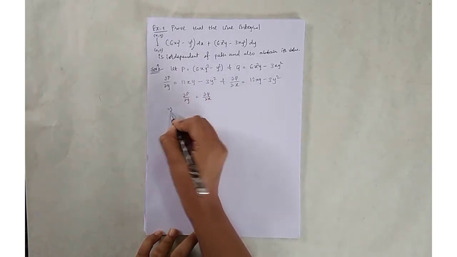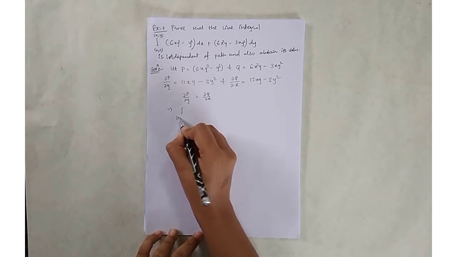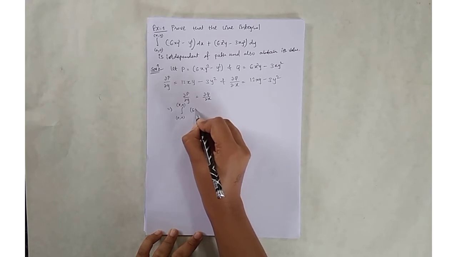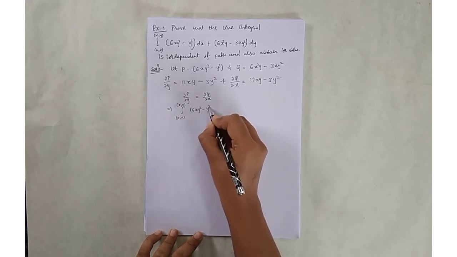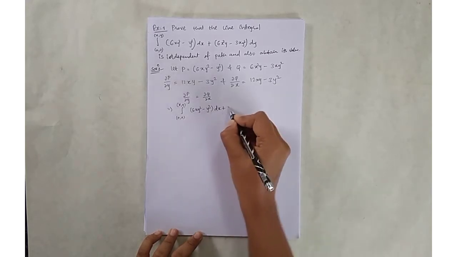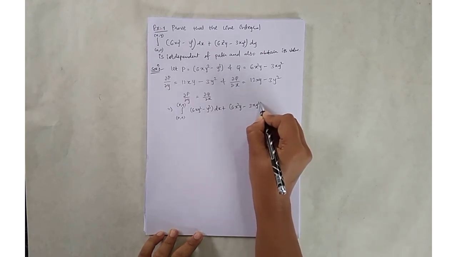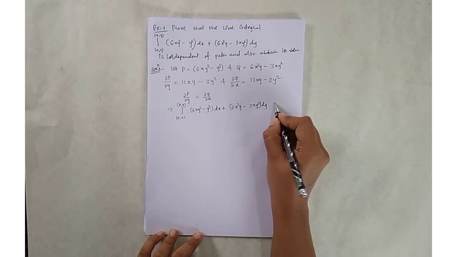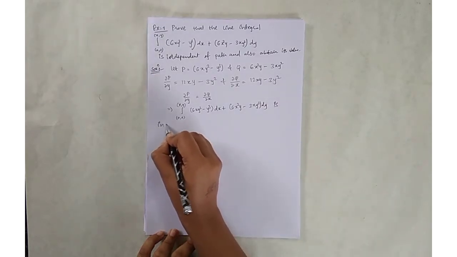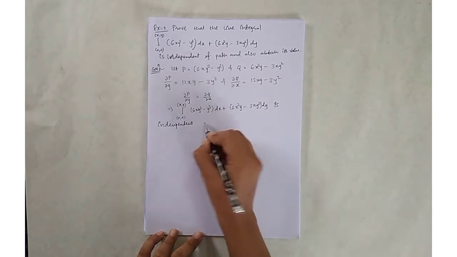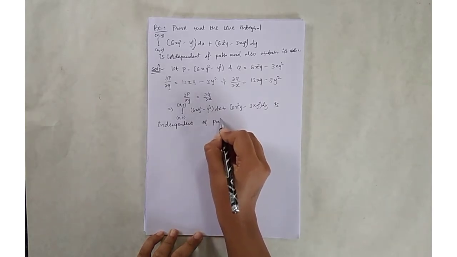This implies that the line integral from (0, 0) to (x, y) of 6xy squared minus y cubed dx plus 6x squared y minus 3xy squared dy is independent of path.